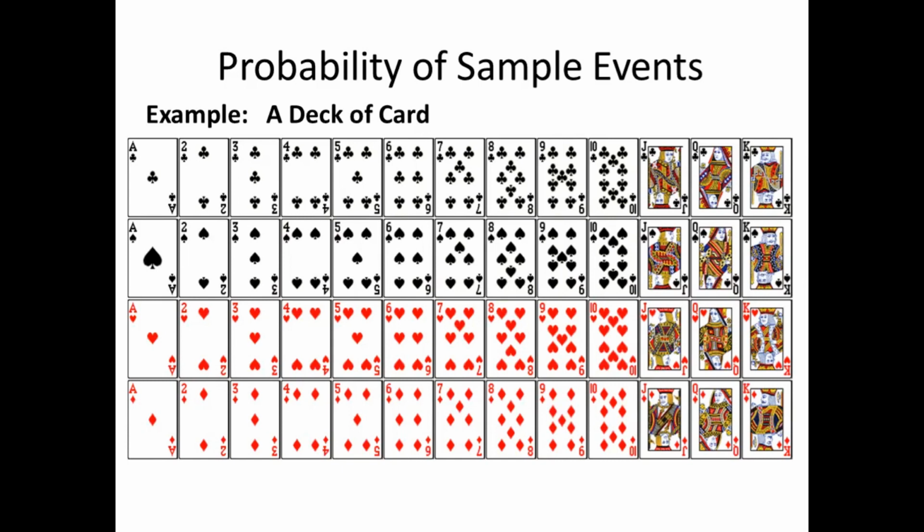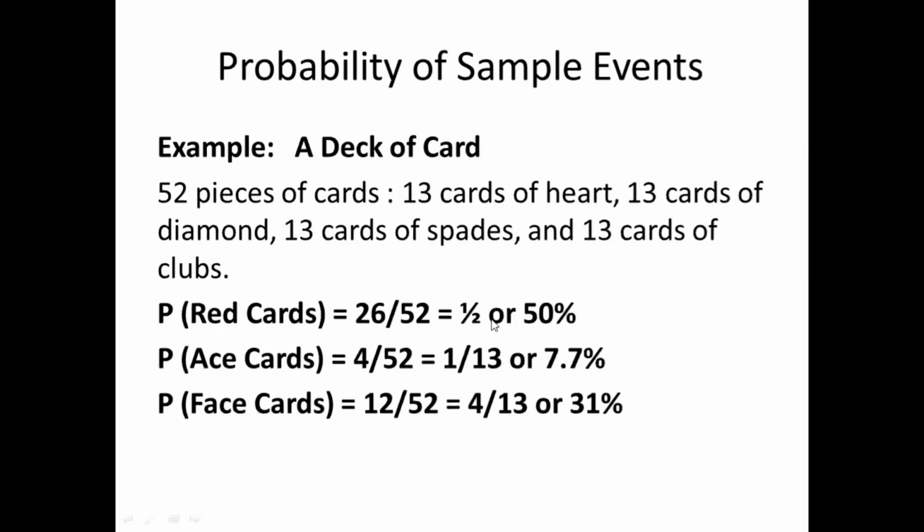We have 4 types and 13 numbers, which is equal to 52. So we have 52 cards: 13 cards of hearts, 13 cards of diamonds, 13 cards of spades, and 13 cards of clubs. So in a deck of cards, what is the probability of getting a red card?